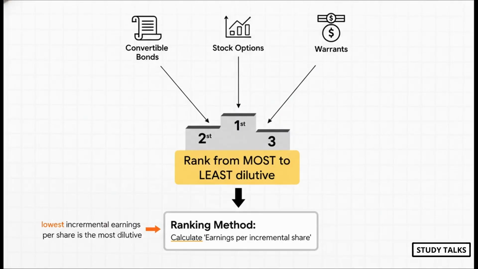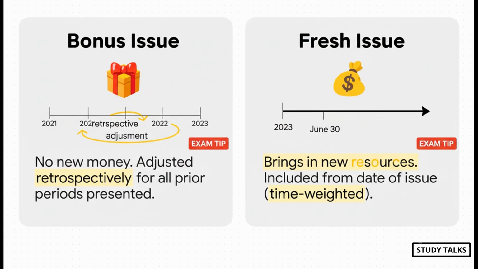So, what if a company has a whole mix of things? Convertible bonds, stock options, the works. Well, you don't just throw them all into the calculation at once. You have to test each one separately. Then you rank them. You start with the one that's the most powerful diluter, add it in, recalculate your EPS, and then move to the next most dilutive, and so on. And how do you rank them? You calculate something called earnings per incremental share. The one with the lowest number is the most dilutive, and it gets to go first. Okay, you'll want to star this in your notes because this is a guaranteed 5-mark theory question.